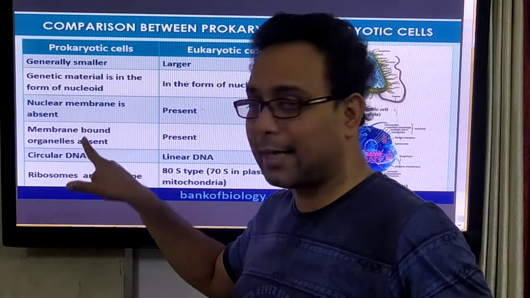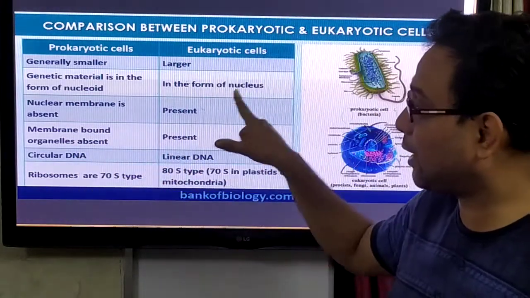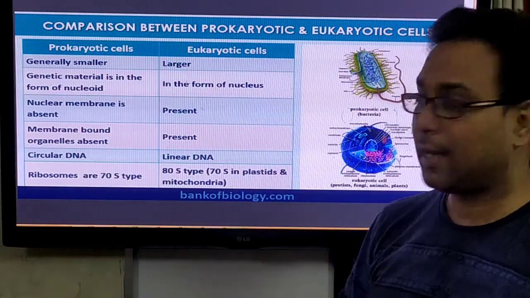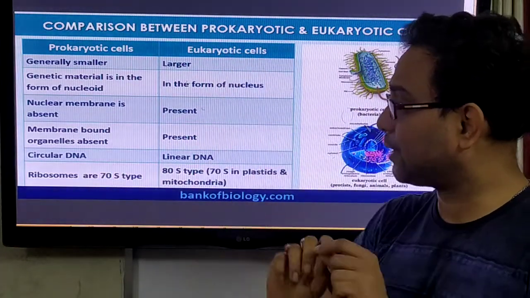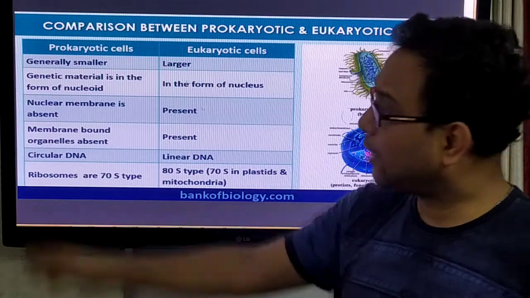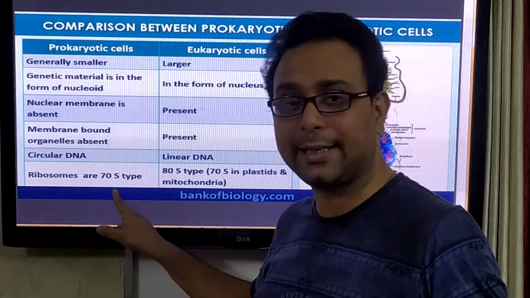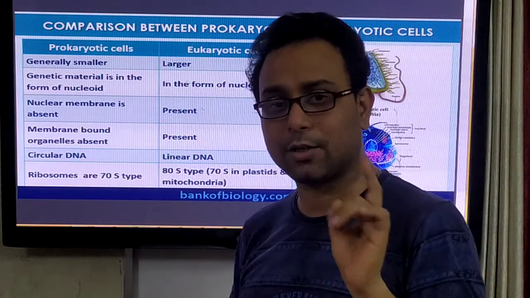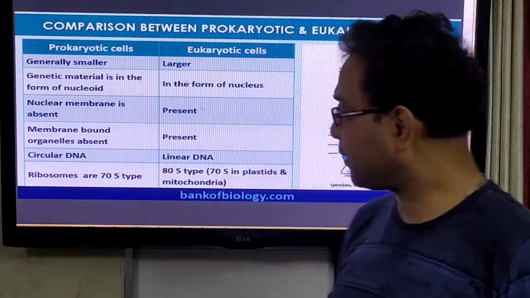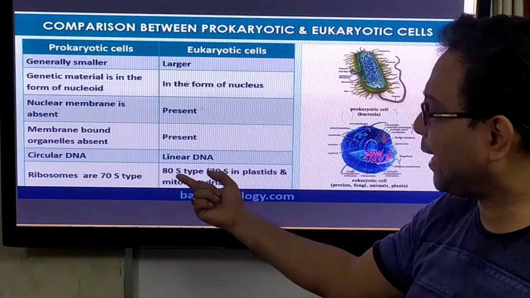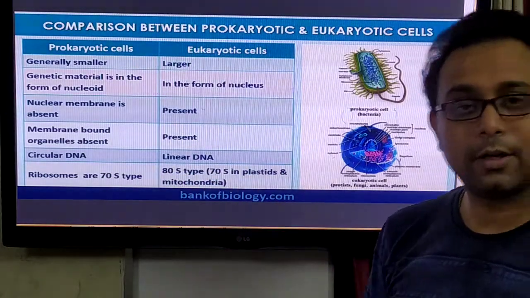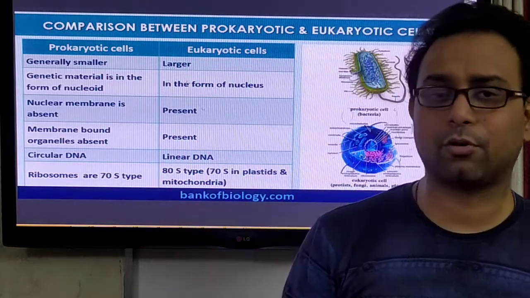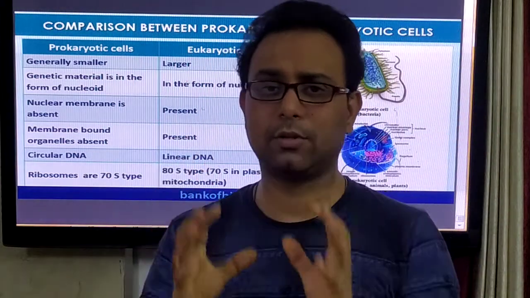Membrane bound organelles are absent in prokaryotes, present in eukaryotes. Prokaryotes have circular DNA, and eukaryotes have linear DNA. Prokaryotes have 70S ribosomes, where S is the Svedberg constant or sedimentation coefficient, and eukaryotic cells have 80S ribosomes. So this is the most important question in your school syllabus.